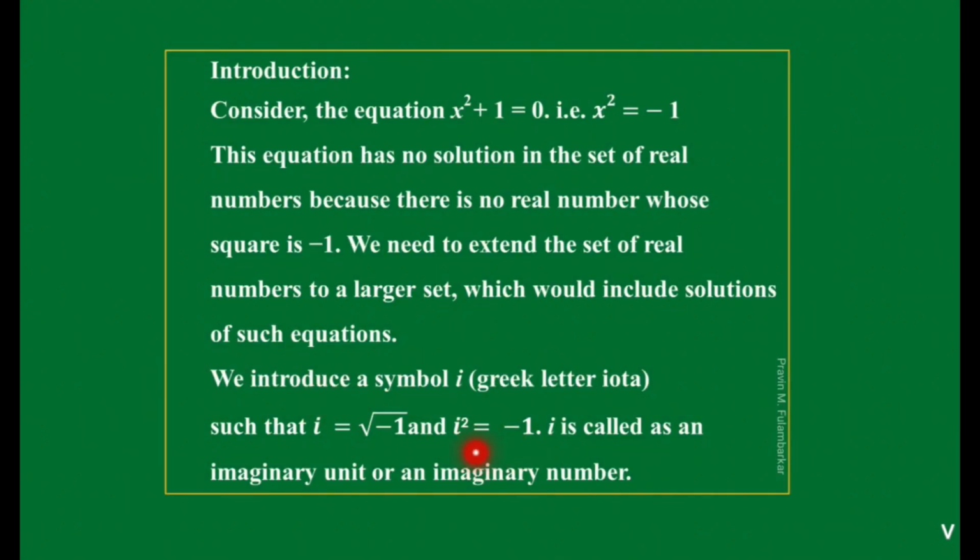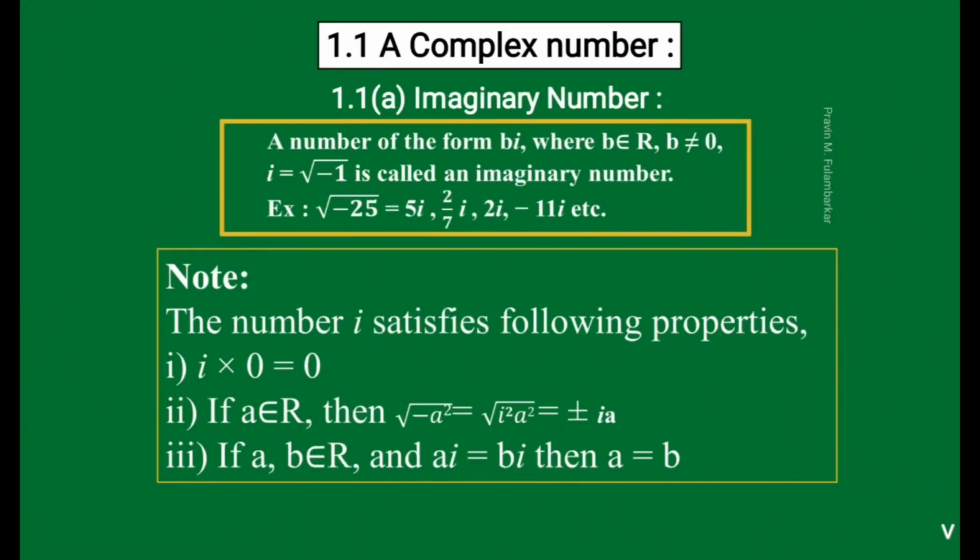See this, i squared we replace by minus 1, so minus 1 can be written as i squared. Then taking the square root of both sides, you know the concept. When we take this square root, we have to write plus or minus.